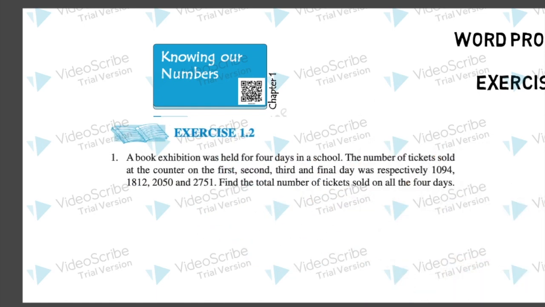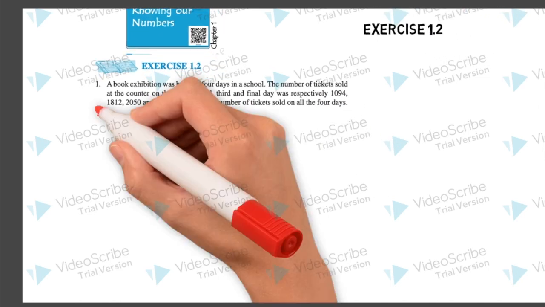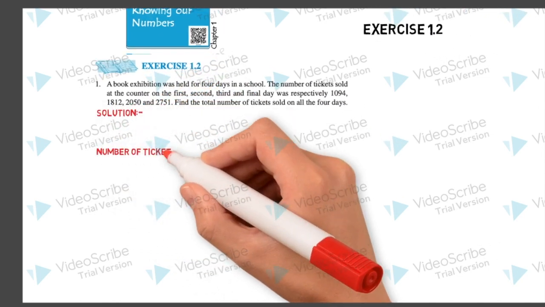A book exhibition was held for 4 days in a school. The number of tickets sold at the counter on the first, second, third, and final day was respectively 1094, 1812, 2050, and 2751. And we have to find out the total number of tickets sold on all the 4 days. So what we will do in this question? Simple, we will add all the number of tickets to find out the total number of tickets.